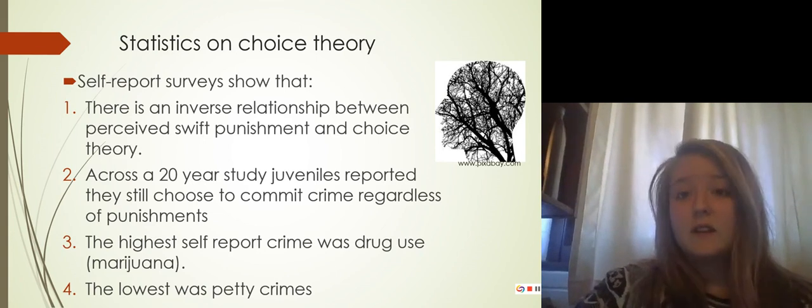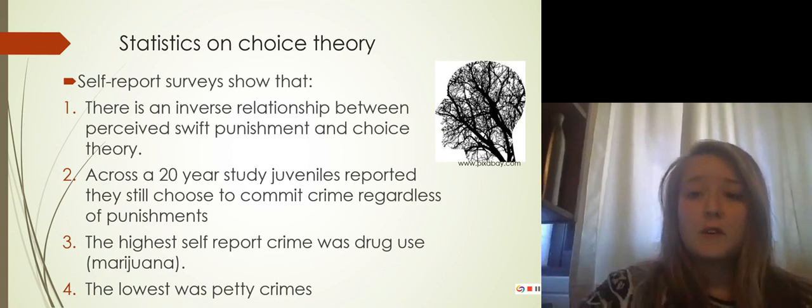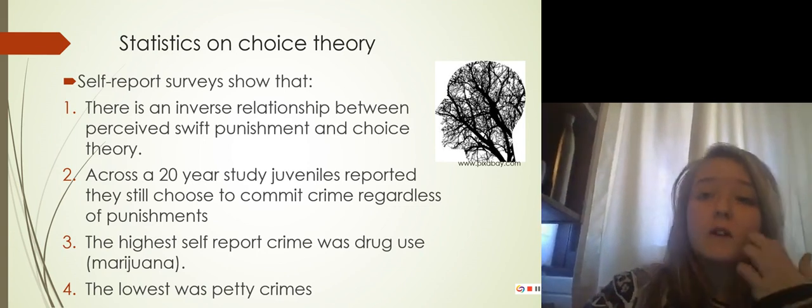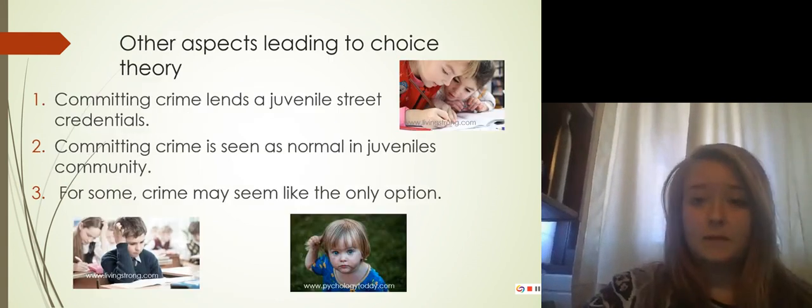These findings suggest that even if a juvenile has a perceived swift and severe punishment for a crime, they are still choosing to do them. This could mean that for the juvenile, the pleasure for committing the crime far outweighs the fear of punishment. This is troubling because it means that deterrence has little effect on choice theory and delinquency.